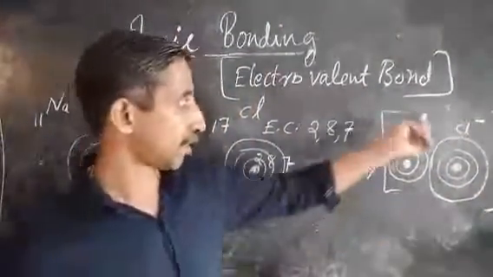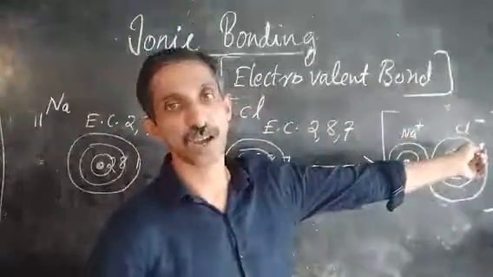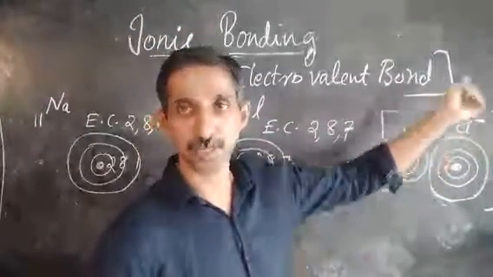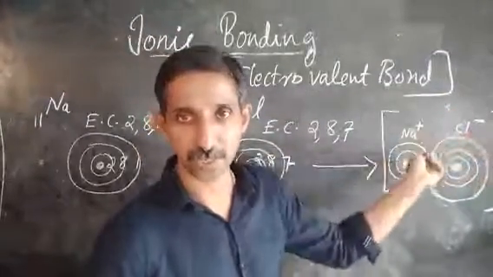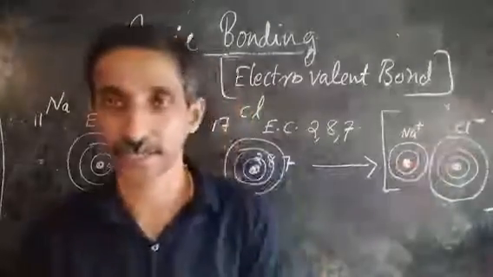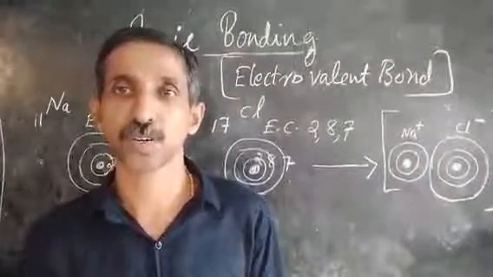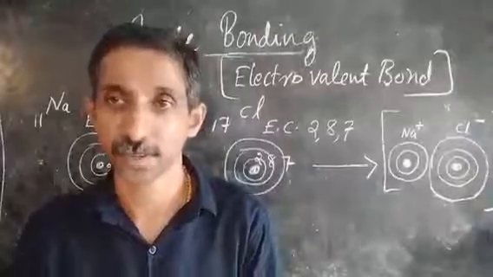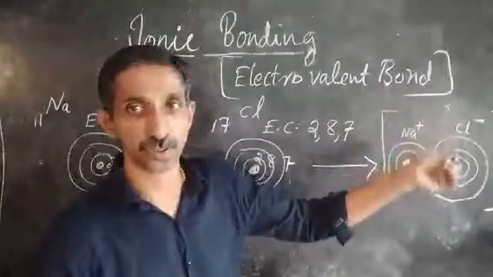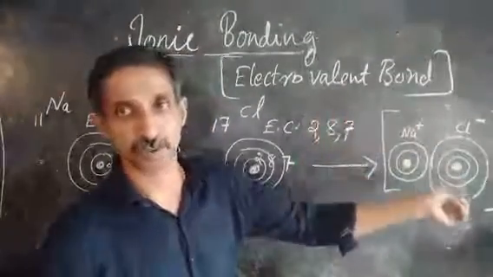And they have charge now, Na+ and Cl-. This positive and negative charge attract each other, and this attraction is what is called ionic bonding. A bond between two ions, a positive ion and a negative ion.